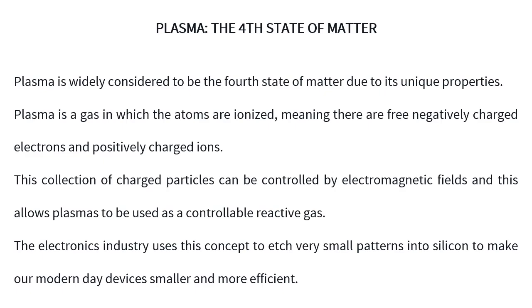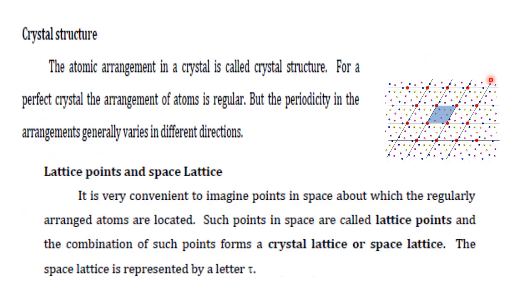Now, you see in this example, these are all crystal lattice points. In this crystal lattice, there are atoms. The combination of these atoms gives you a shape.